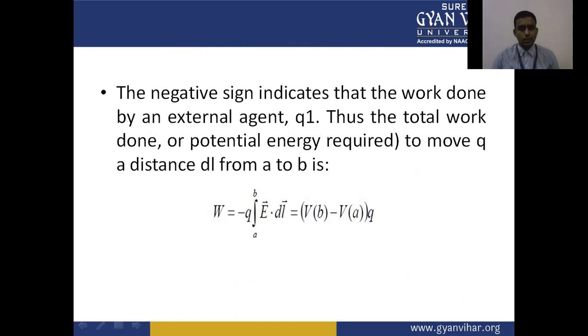Thus the total work done or the potential energy required to move Q a distance dl from A to B is W equal to minus Q integral from A to B of E dot dl. This is equal to (VB minus VA) times Q.